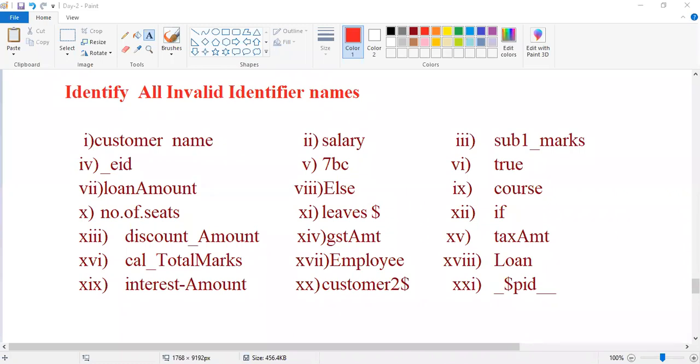Only the numbers is enough. Purna, ping your answers. Good, Purna. Vinay, what is your answer?